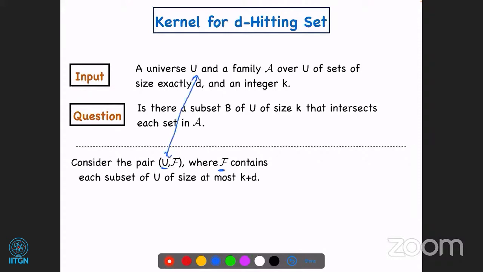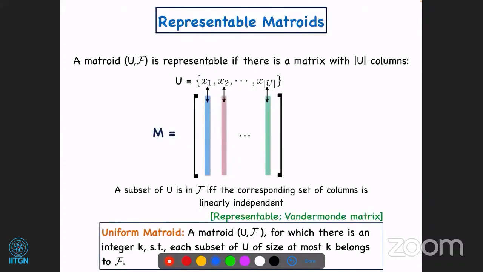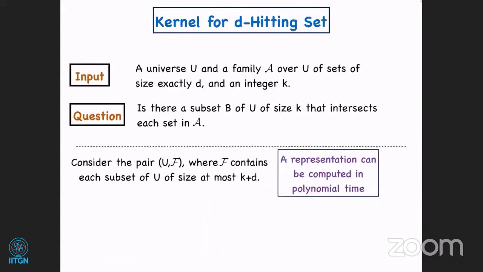And let F contain each subset of U which has size at most k plus d. So notice that this is our definition of the uniform matroid over this universe U, right? And we know that it's representable, so we can compute a representation of it in polynomial time.